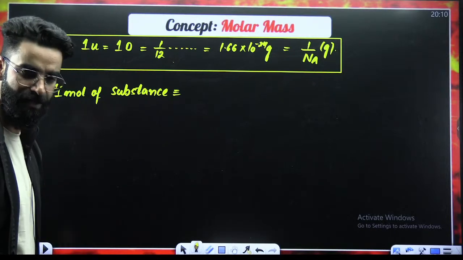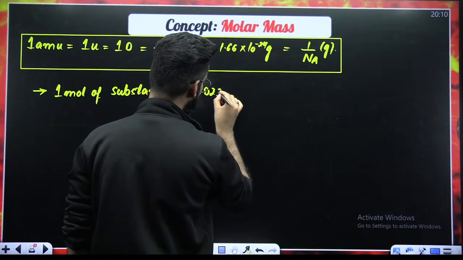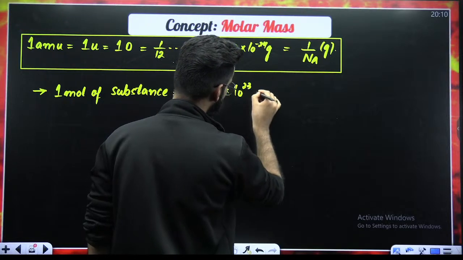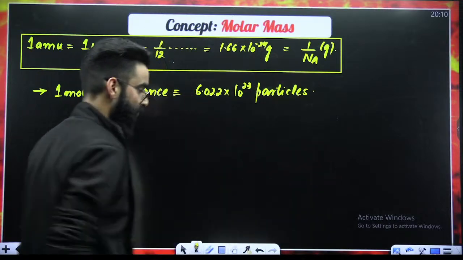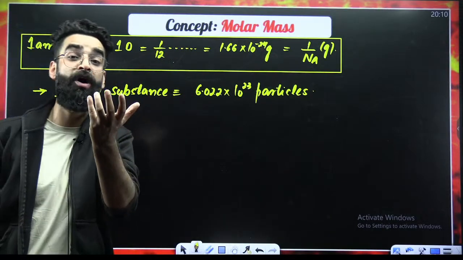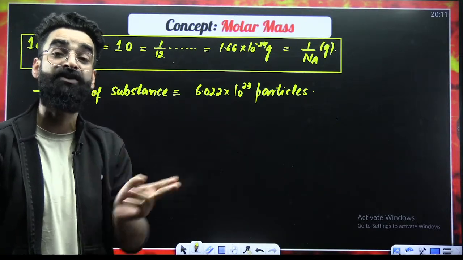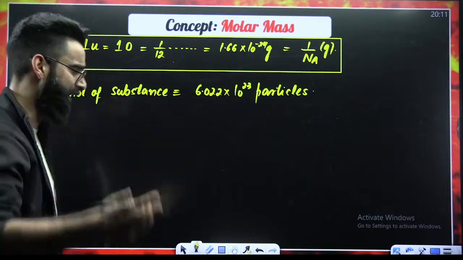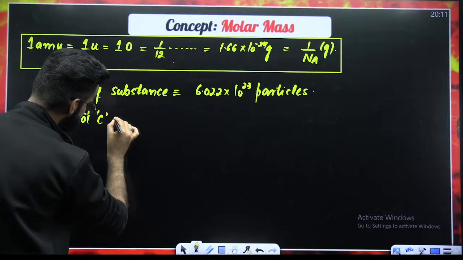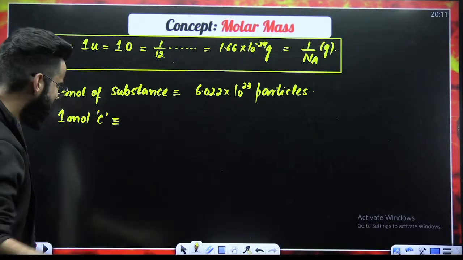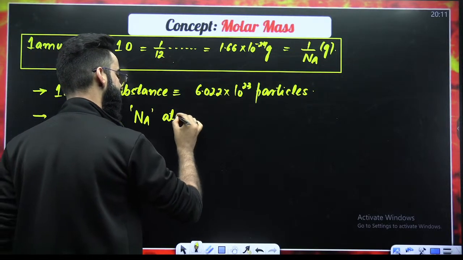Remember it from now onwards: 1 mole of substance always contains 6.022 into 10 raised power 23 particles of the substance. Whenever I say that I have got 1 mole of a particular substance, that means I have got 6.022 into 10 raised power 23 particles of the substance. For example, if I say that I've got 1 mole of carbon, what does that mean? That means I've got 6.022 into 10 raised power 23 atoms of carbon.